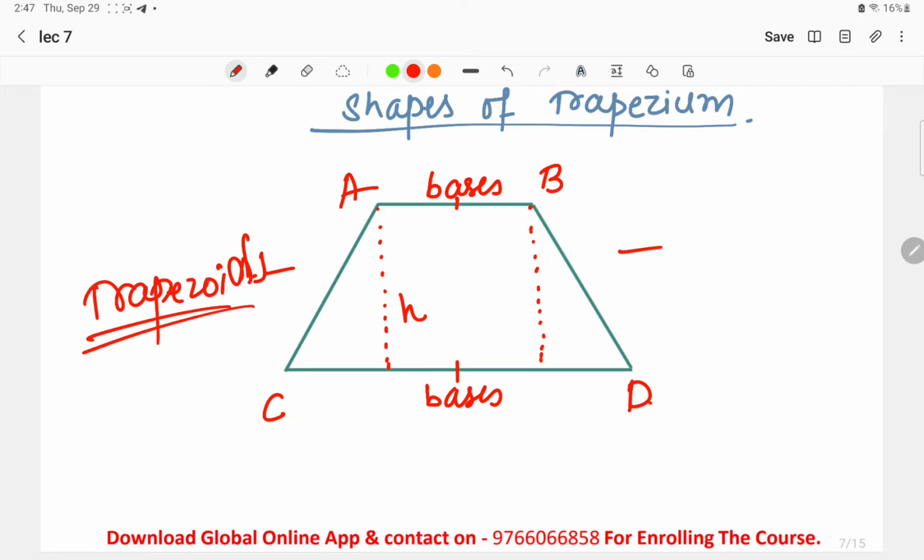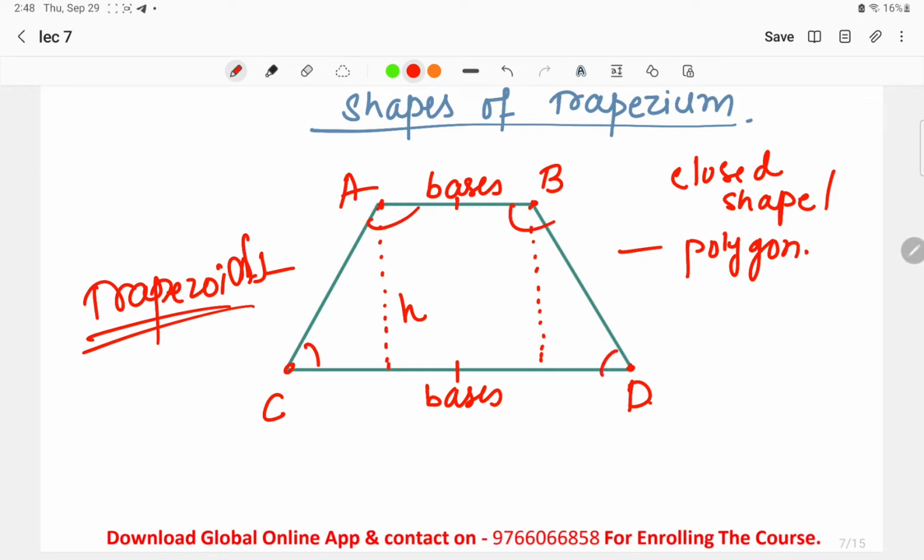Now, the things that we have to keep in mind regarding the shape of the trapezium is that it is a closed shape, or a polygon, we can say. It has four sides, and there are four vertices, or four corners. At the same time it forms four different angles, and any one pair of opposite sides of the trapezium are parallel to each other, that is, AB is parallel to CD.